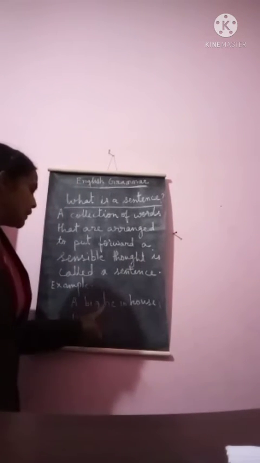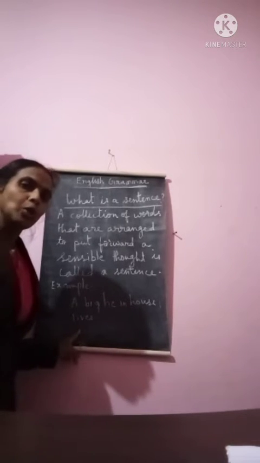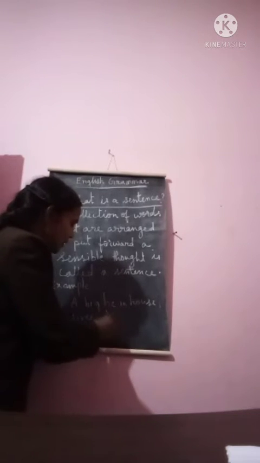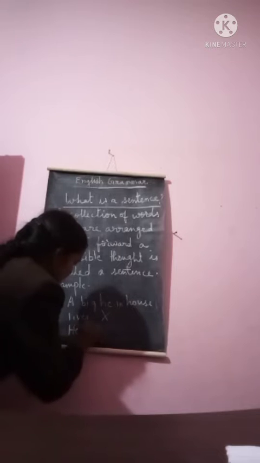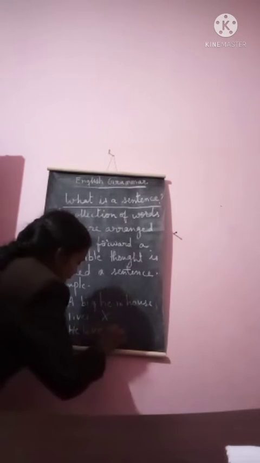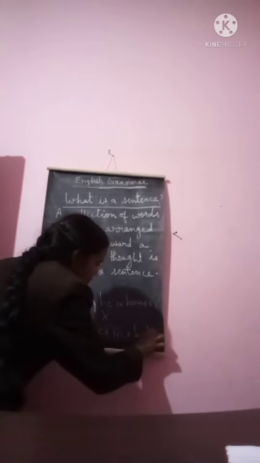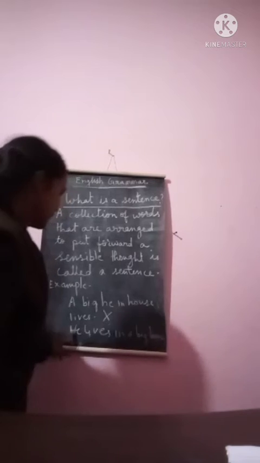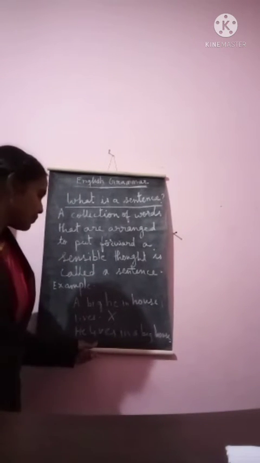Now see this example. A big he in house live. Is this a sentence? No, this is not a sentence. Now see another one. He lives in a big house. Now this is a sentence. He lives in a big house. This is a sentence. Okay.